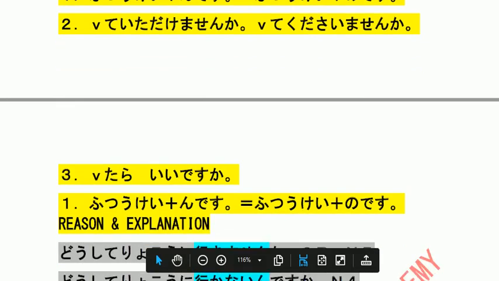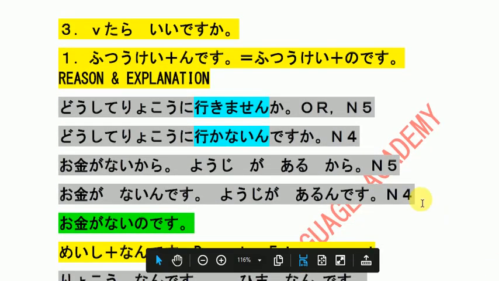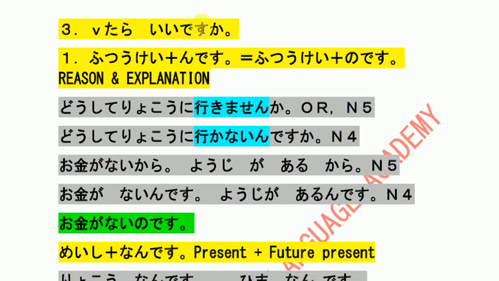And then the other 文法 is たらいいですか. So たらいいですかは、one 文法 which we learn. It is for seeking permission or instructions. その時はこの文法は使います。じゃあ、スタートしましょう。